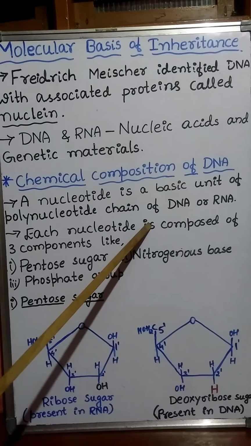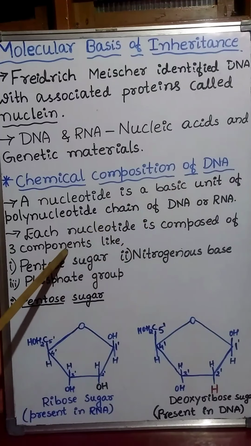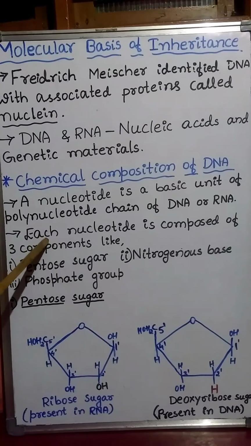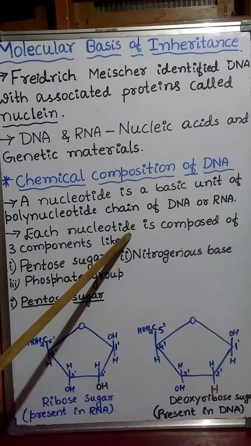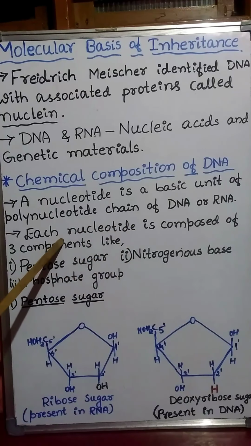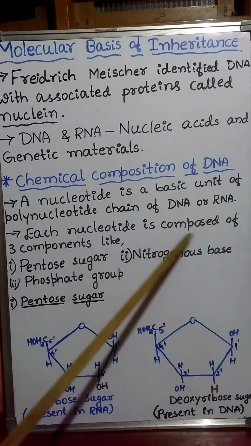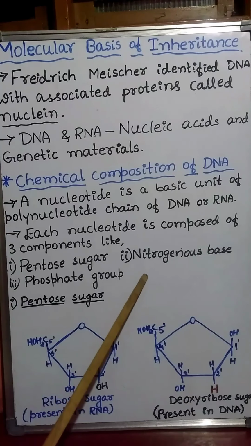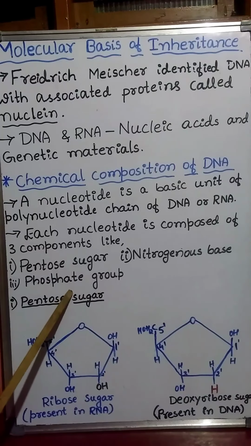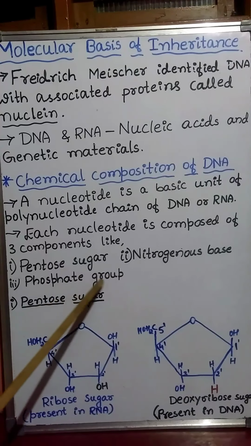Each deoxyribonucleotide of DNA is composed of three components: pentose sugar, nitrogenous base, and phosphate group.